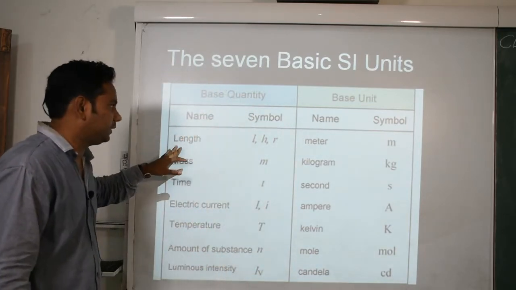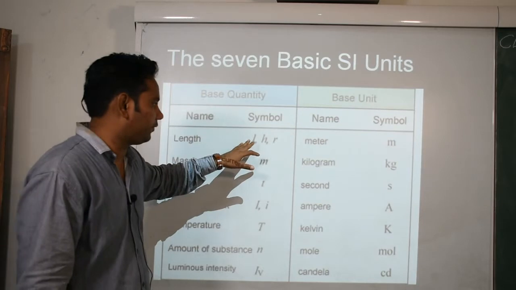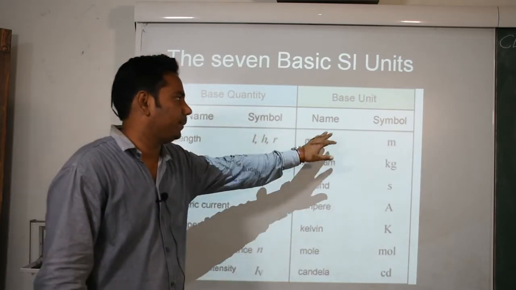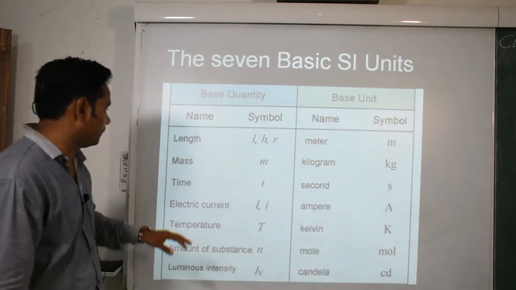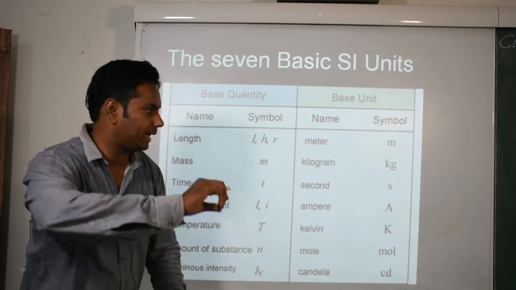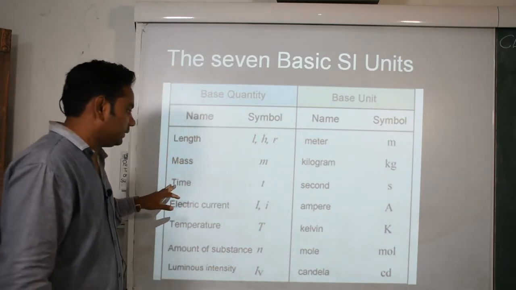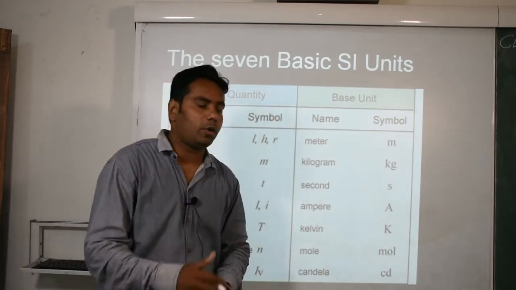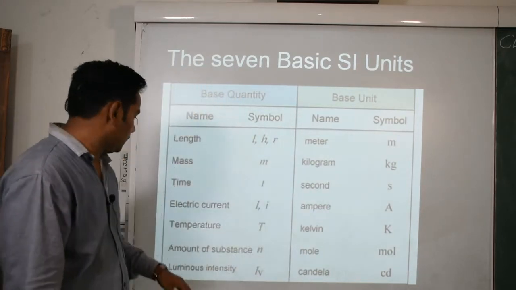First is length. We use different symbols, L, H and R, and its SI unit is m, meter. Mass, its SI unit is kilogram, using small k and g. Then time, it is denoted by t and the unit of time is second.